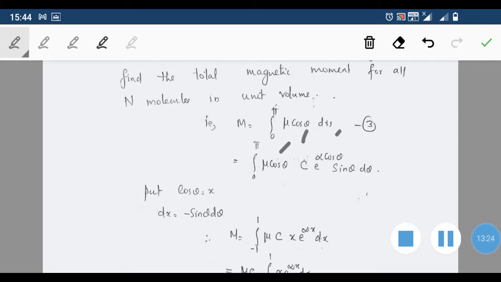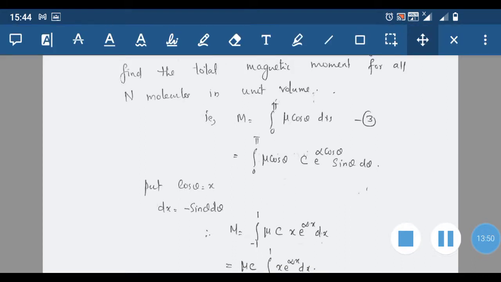mu cos theta into dn. So integral 0 to pi mu cos theta, and for dn we can substitute the value, dn is equal to C e raised to alpha cos theta into sin theta d theta. So mu cos theta into C e raised to alpha cos theta, where alpha is mu B by kT, which we have already taken, into sin theta d theta.